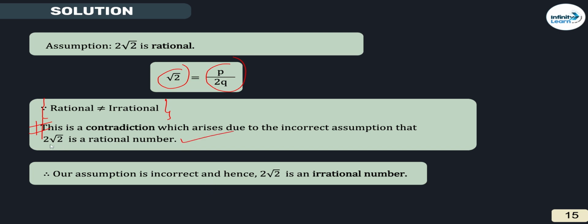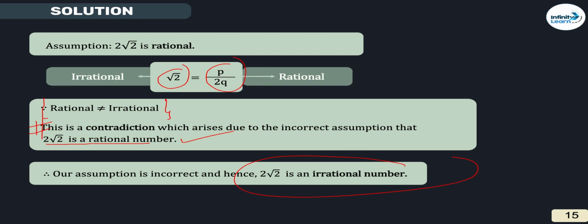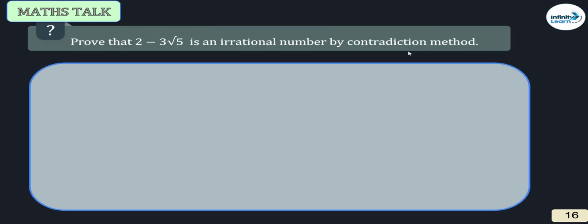What assumption did we make at the start? That it is a rational number, but our assumption is wrong, therefore it is an irrational number. This was direct. Okay? Clear? This is irrational and this is rational.